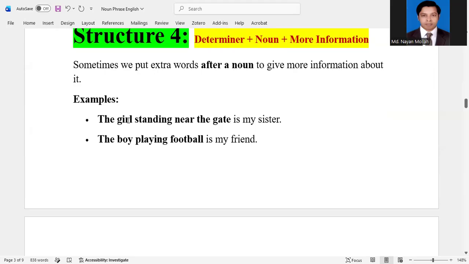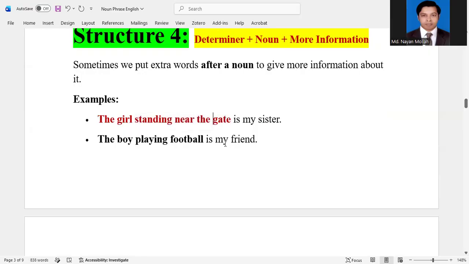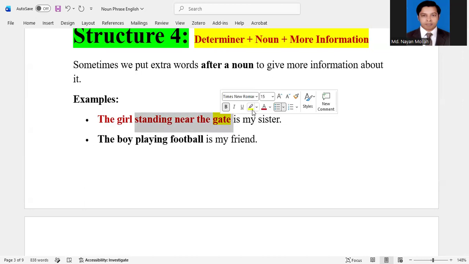Here, the girl is the head noun or the main noun, and standing near the gate is more information about the girl, the position of the girl, where she's standing. So she's standing near the gate. So it's more information. That means standing near the gate is more information about the girl.